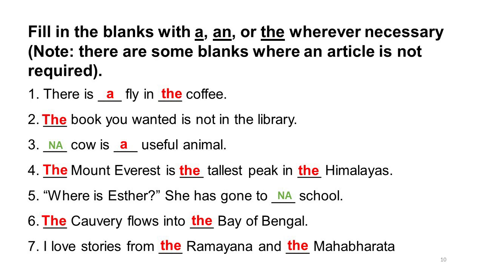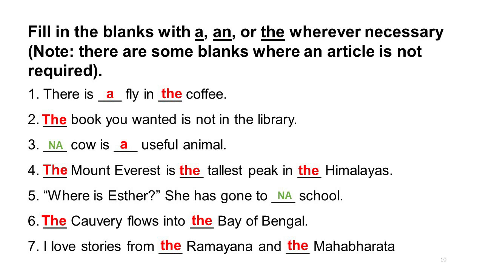Next, where is Esther? She has gone to school. Which one are we going to use? Well, this is a zero article situation here. You do not use any article with school. I will tell you more about this rule once we finish this set of exercises. For now, remember, school does not take any article here. You simply say she has gone to school.